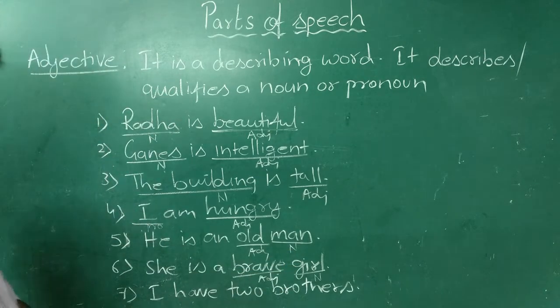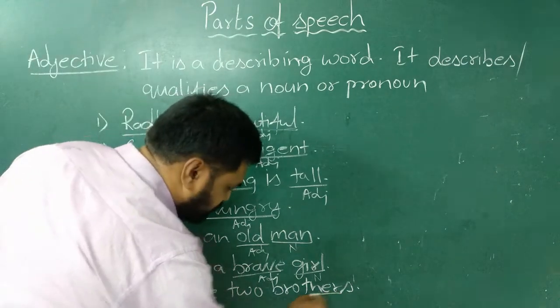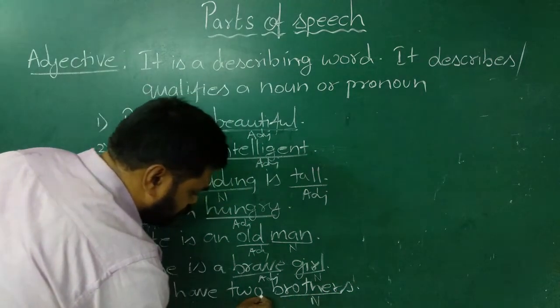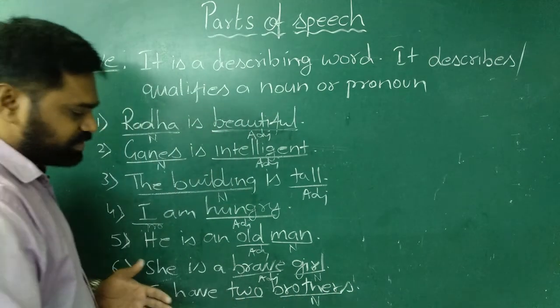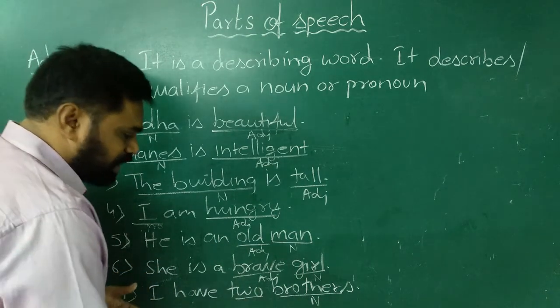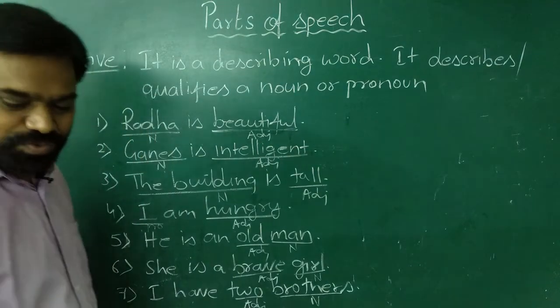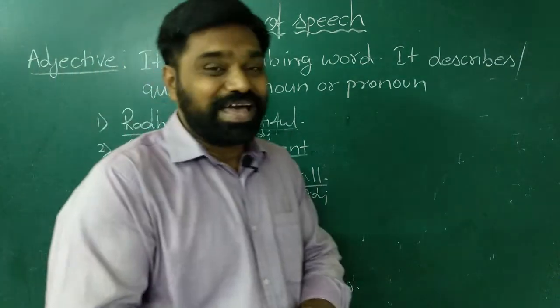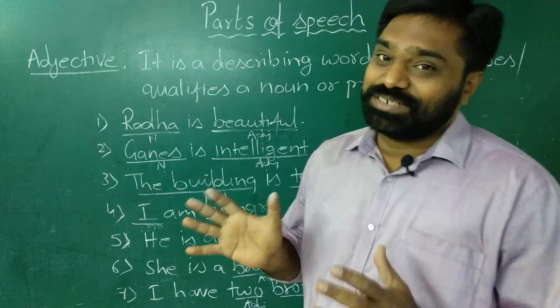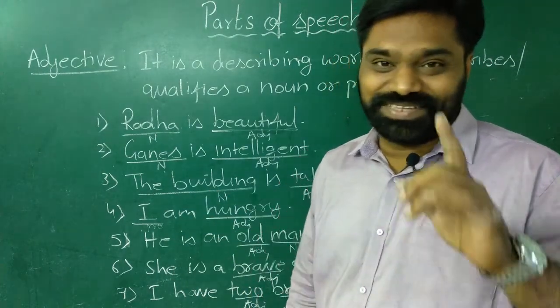And see the last example. I have two brothers. Here brothers is a noun, and the word two qualifies brothers. It describes the noun brother. So two is an adjective. Now from the examination point of view, adjectives are very, very important, because the examiner is going